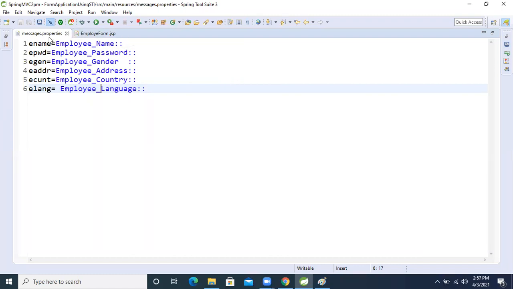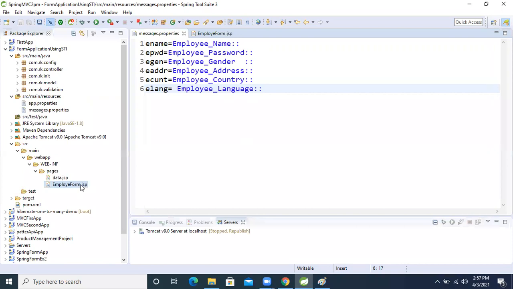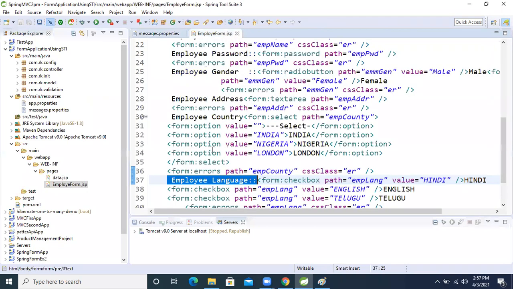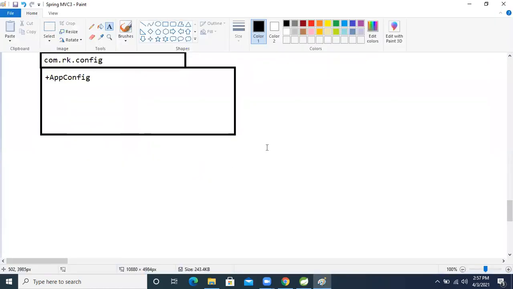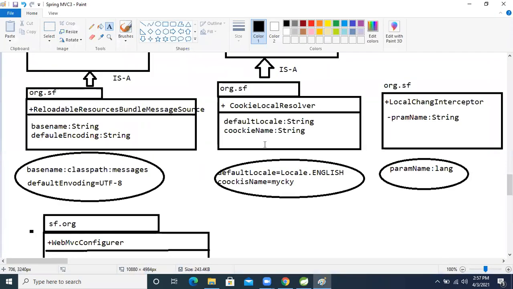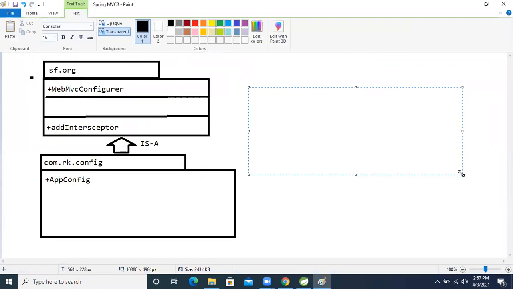But to read these things we need some configuration, as I said. For the reading purpose, the Spring form tag library gives one more tag. Just like the suffix name spring in the tag, right? One minute.